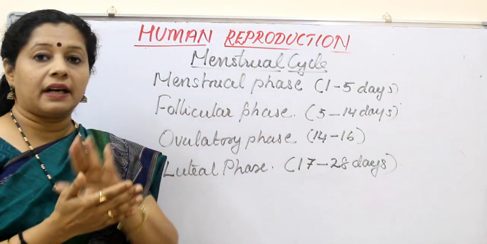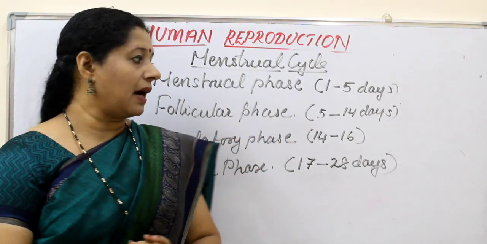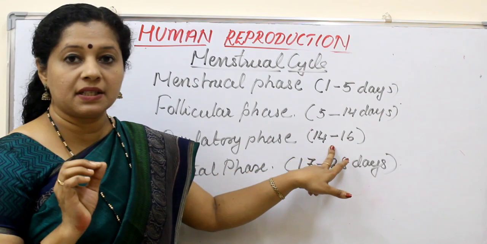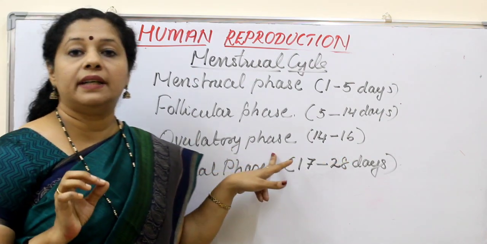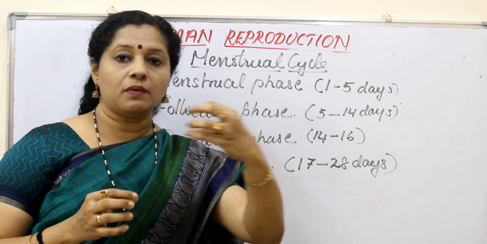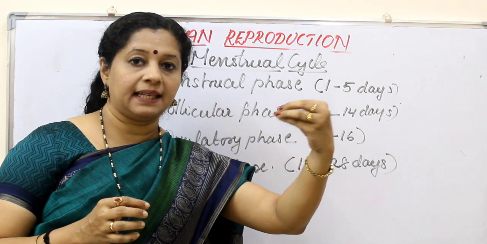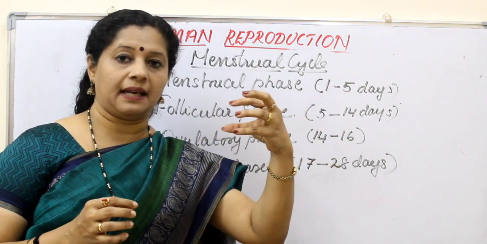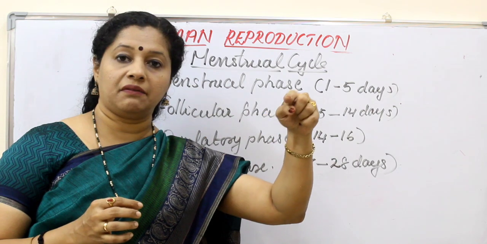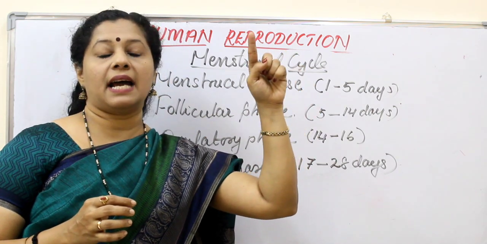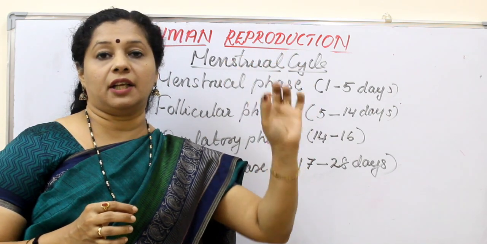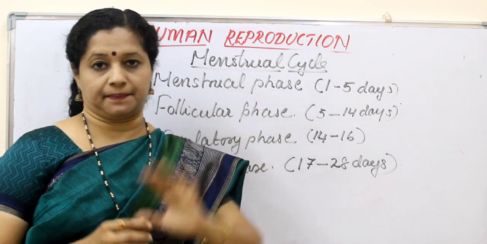Okay, so the Graafian follicle releases that ovum out. That happens in the middle of the cycle, that is called the ovulatory phase. Now the ovum coming out will be taken by the fimbriae. It will take it to the infundibulum. From there it will reach the ampulla and wait there for another 2 days expecting a sperm.